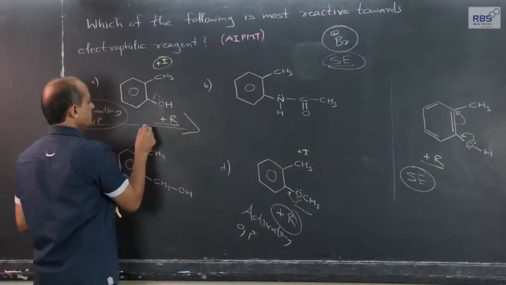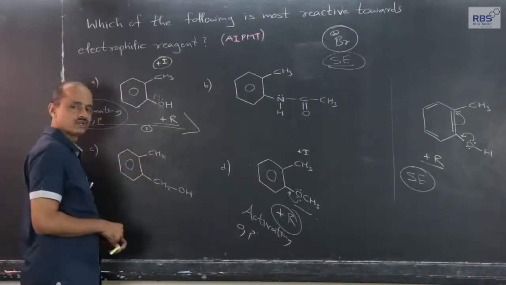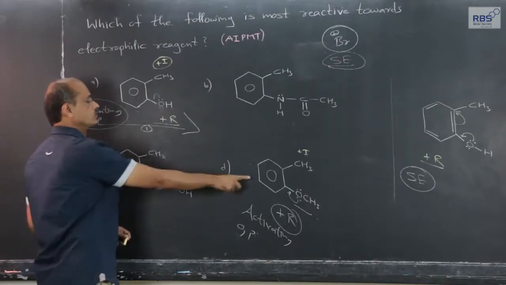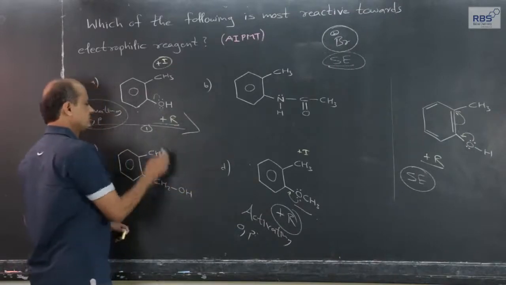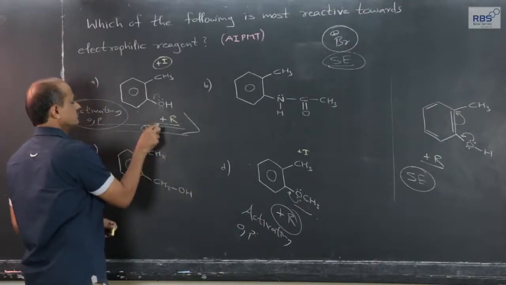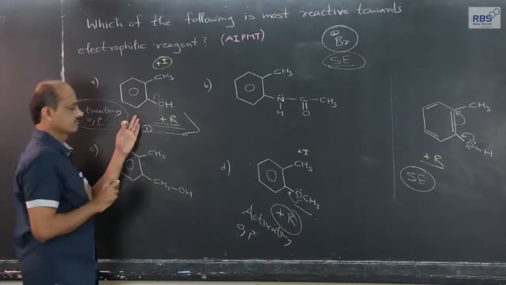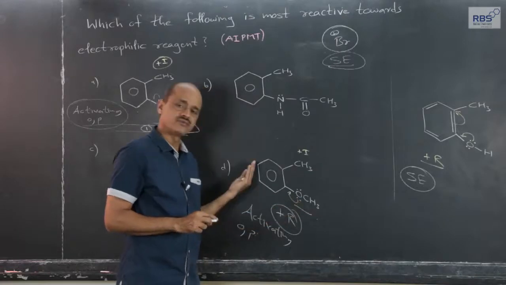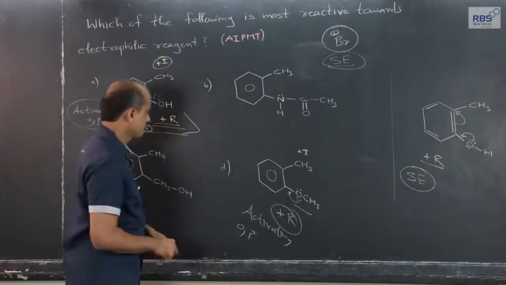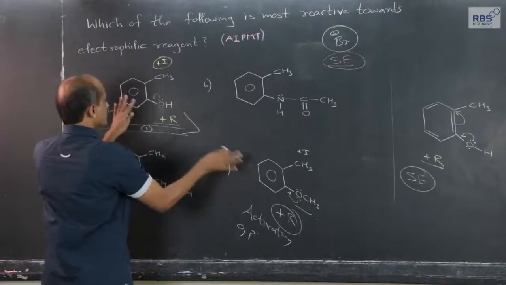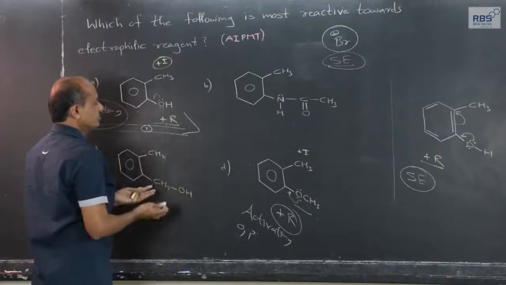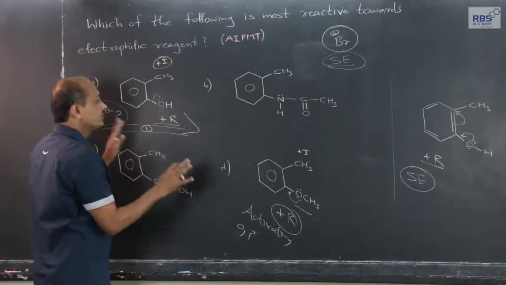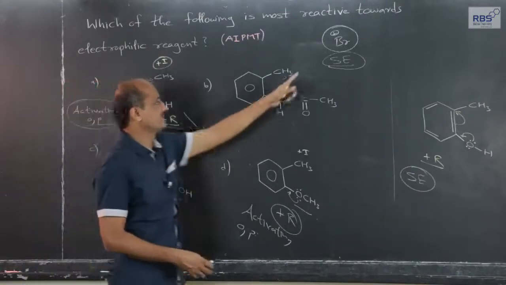So, I will give number 1 to this for electrophilic substitution reaction, activating, ortho-para-directing, both almost same, but a little bit the activity will be more in this case because of the methyl group, the plus R effect will have some hindrance. So, these both actually develop because of plus R effect, and in addition to that plus I effect of methyl groups, both develop favorable conditions for SE reactions.